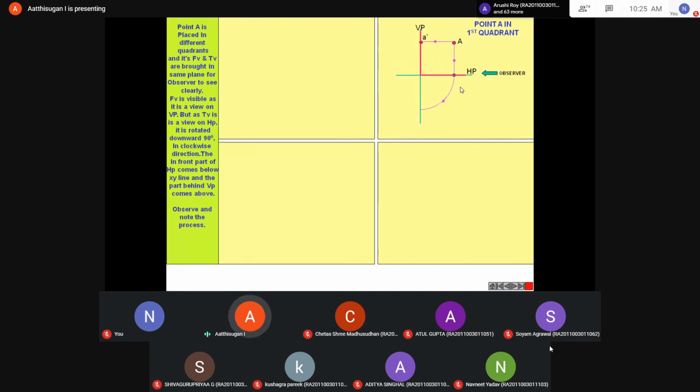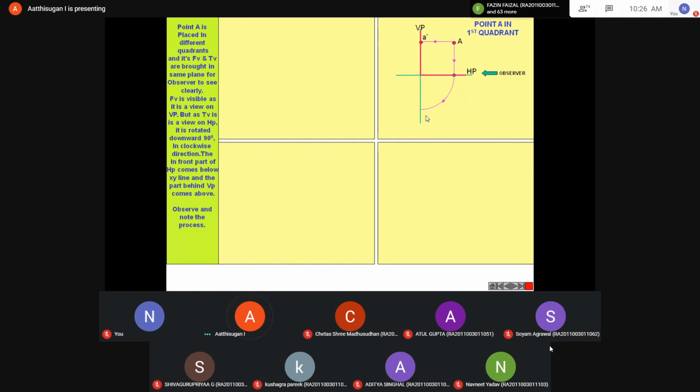So the next step is projection. Basically, imagine you are standing here. I cannot see from this point exactly, so we have to rotate this HP by 90 degrees. Now you can see the two points clearly. Now what will happen? Front view is above the reference plane, top view below the reference plane. So a dash is above, a is below.